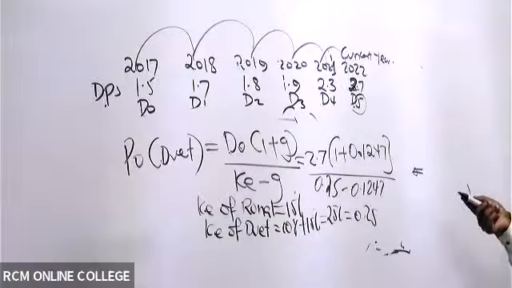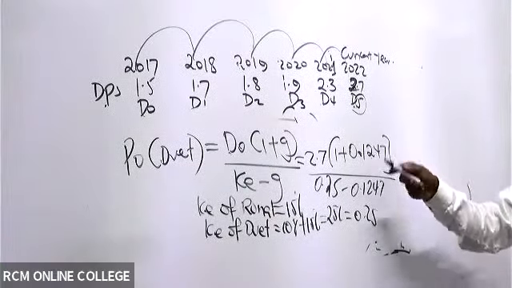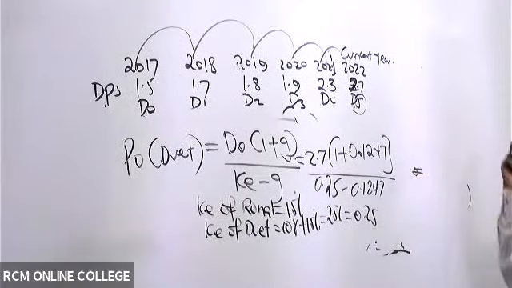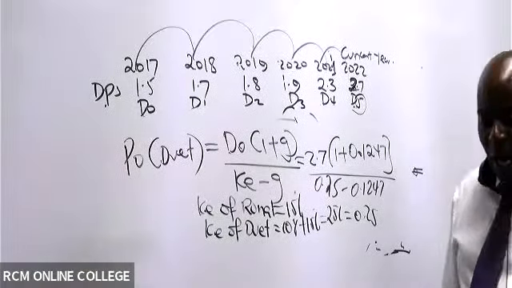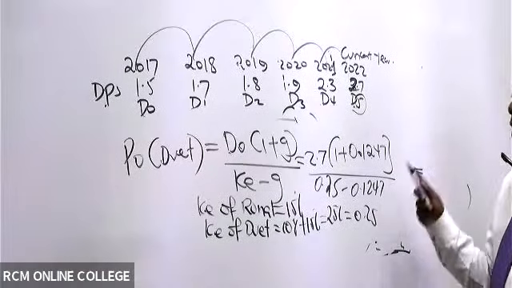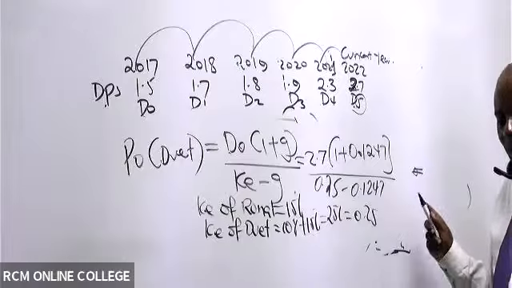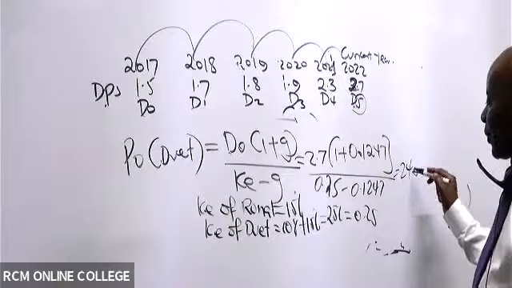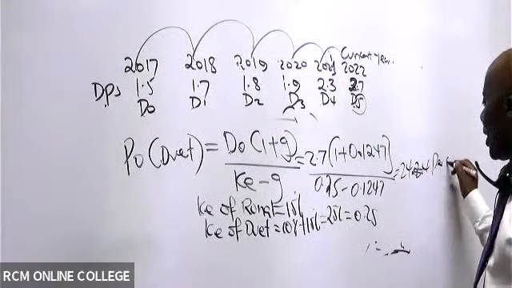Now we have everything. So you do separately. You say 2.7 times, open brackets, 1 plus 0.1247, close brackets, equals. First of all, you must give us the numerator. And then for the denominator, you say divided by, open brackets, 0.25 minus 0.1247, close brackets. You say equals. So I'm being given a figure of 24.24. So this is value per share.